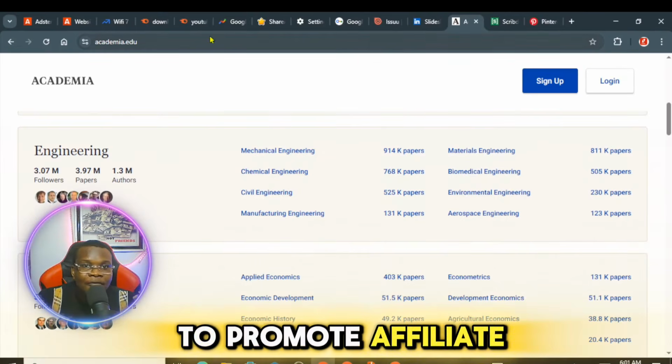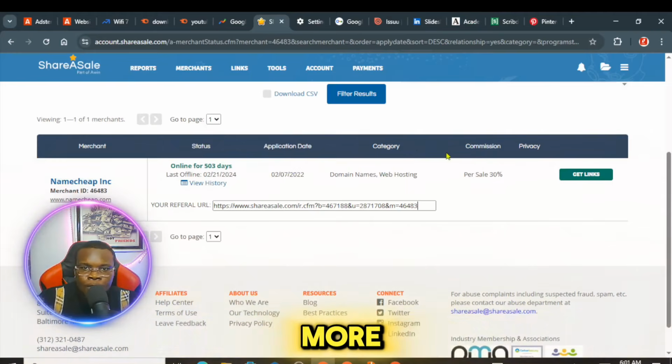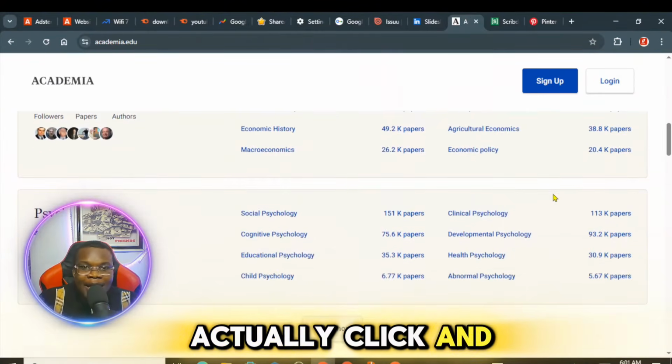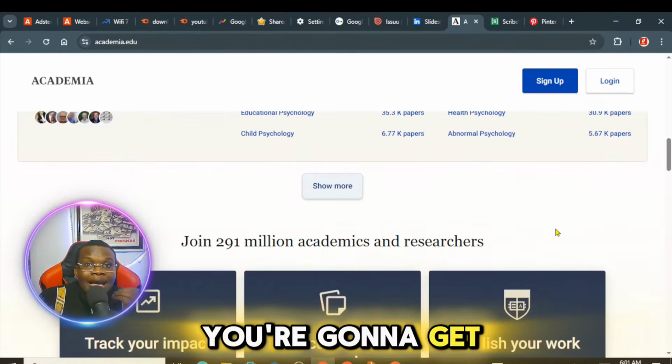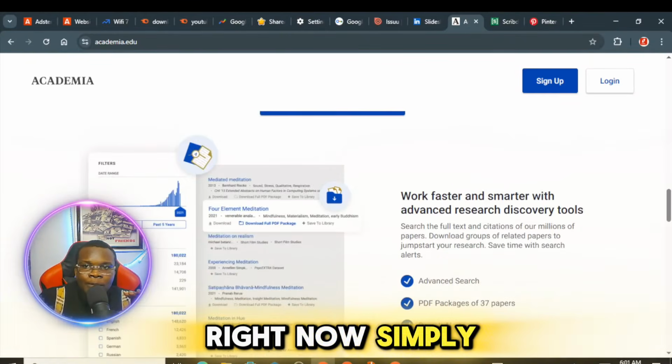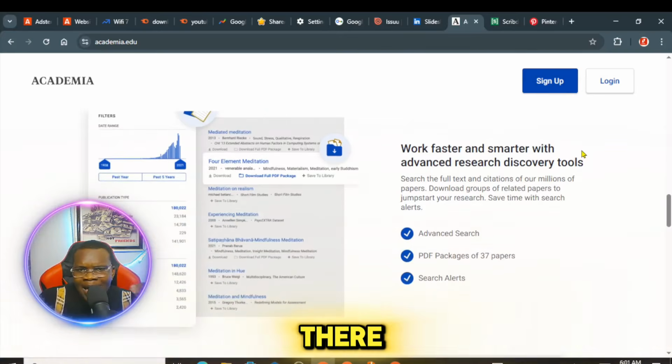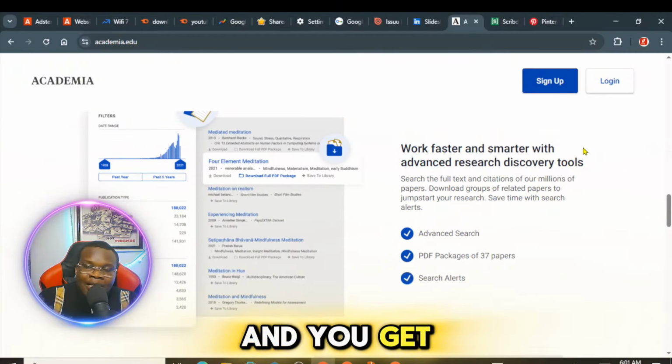If you want to promote affiliate products from SEO, Amazon, and a lot more, you can add them on the same ebook where people can actually click and purchase. When they purchase, you're going to get a commission. So what you need to do right now is simply go ahead and sign up on this platform. It is 100% free of charge. You can publish your stuff right there and get people to interact with you, and you get traffic to your